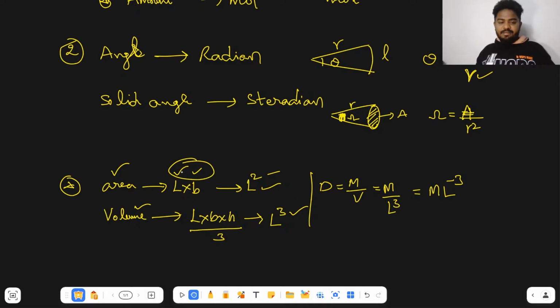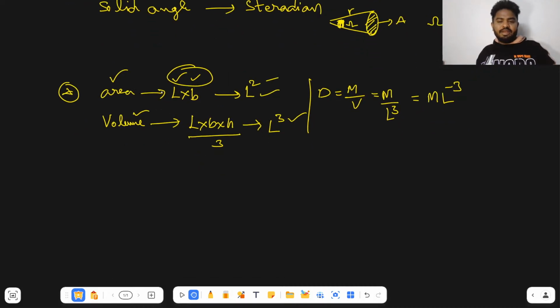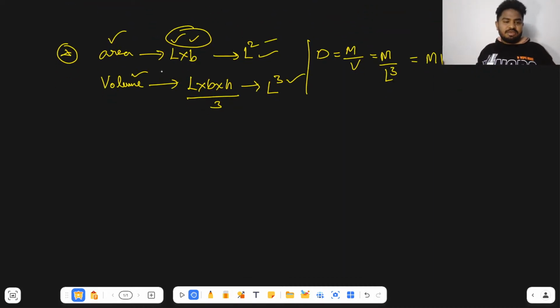And next, if I take the dimension formula for speed, or I'll take velocity. Velocity is equal to displacement by time, right? So displacement is L, and for time it is T. So now I can write the dimension formula for velocity as L T power minus 1.